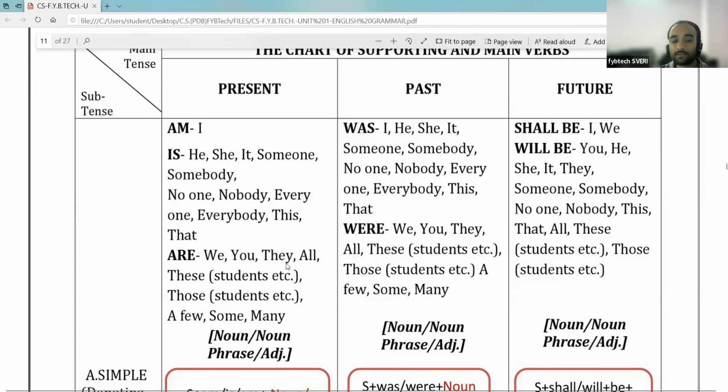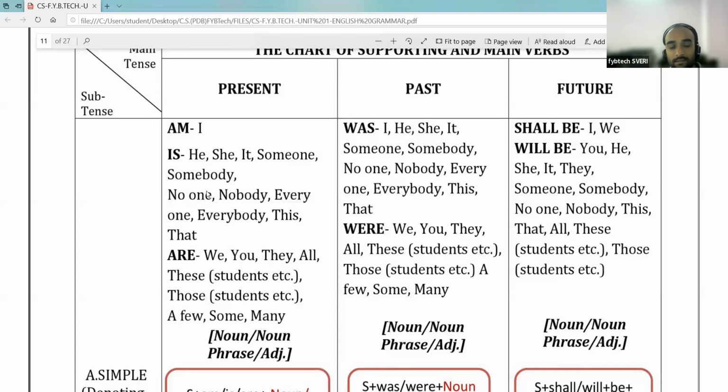So for what do we use am? Am comes only after I in the present tense. And when do we use is? Is is used for singular subjects, for example, he, she, it, someone, somebody, no one, nobody, everyone, everybody, this, that.